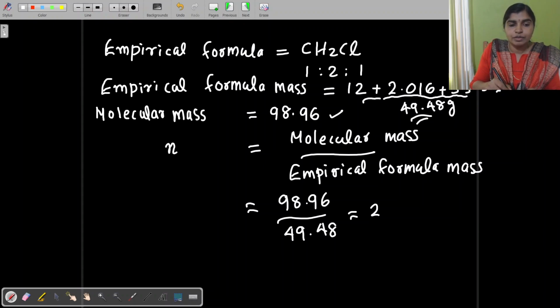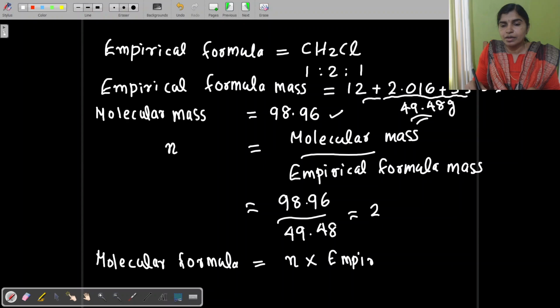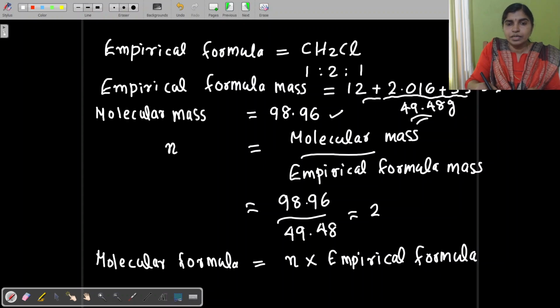Then how will you find out the molecular formula? Molecular formula is equivalent to n into empirical formula. What is n here? What is the empirical formula?